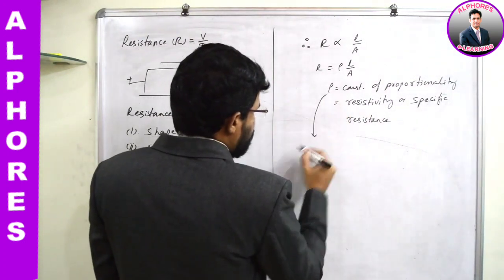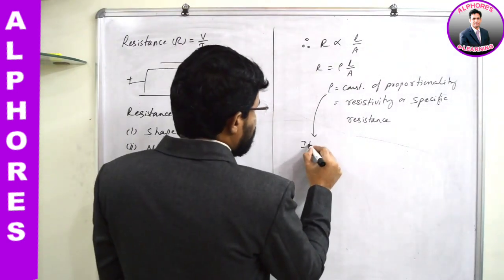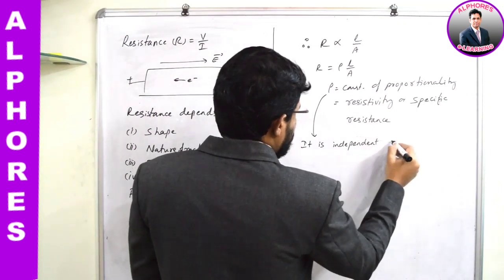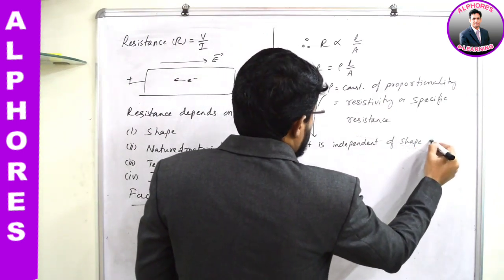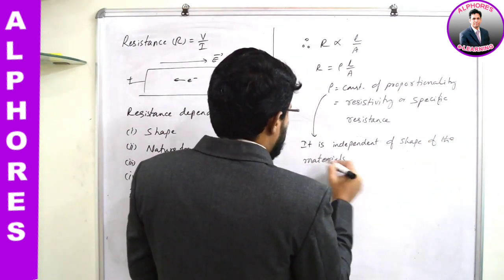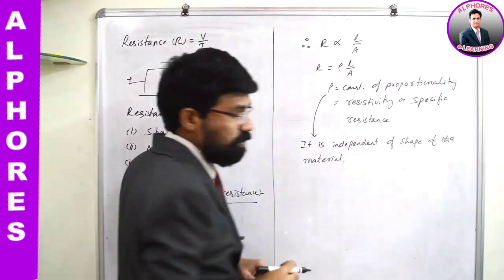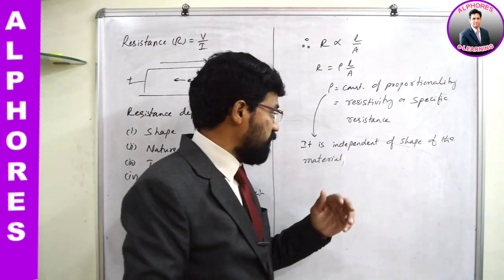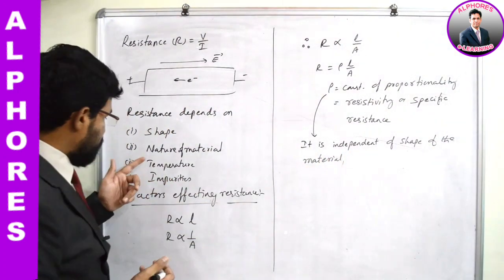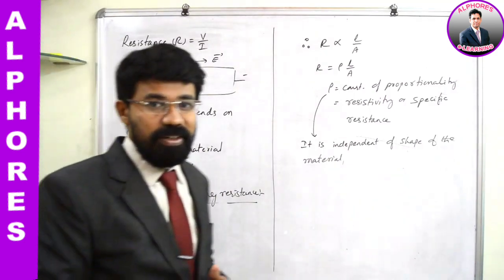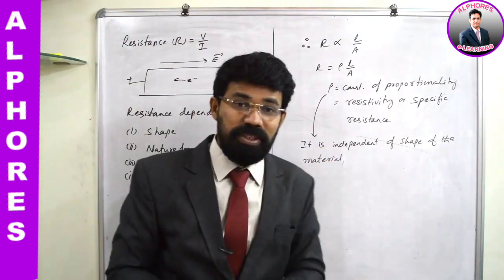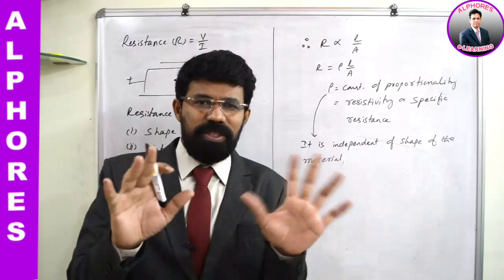I'll tell you right away here itself. It is independent of the shape of the material. What I meant to say is it is independent of the shape of the material, and I'm not talking about any other parameters, such as temperature, impurities, and nature of the material. I'm not talking about those things. I'm clearly saying that it is independent of the shape of the material. Whatever shape it might be, resistivity will be constant.